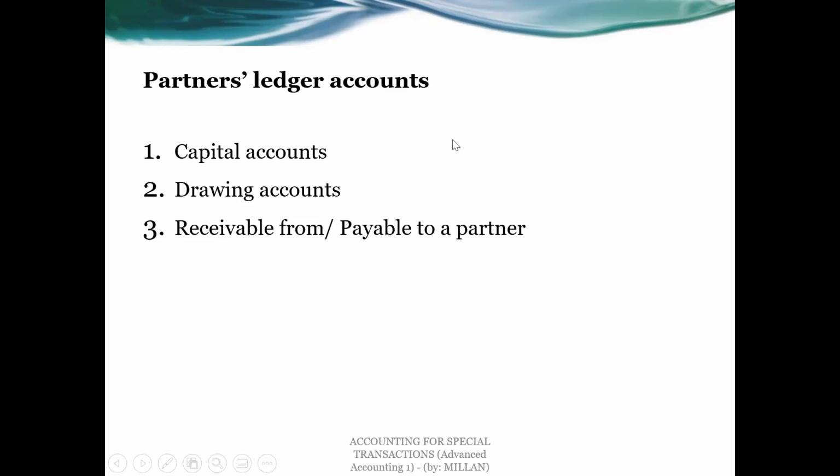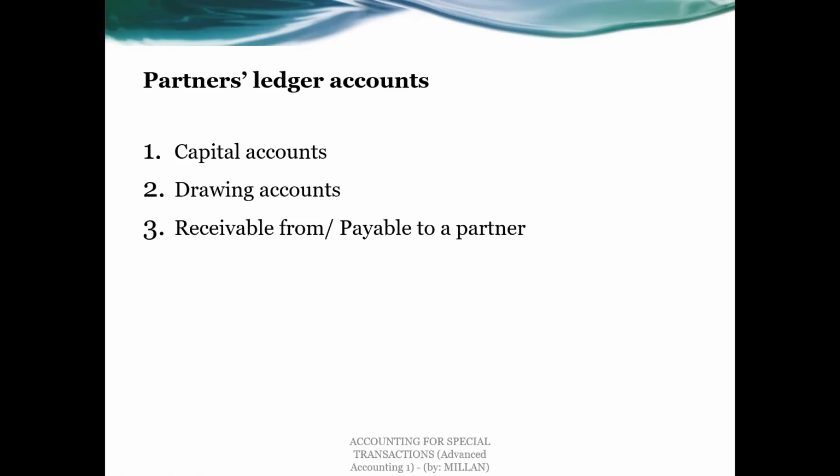On the other hand, you will record payable to a partner, where in this case, the debtor is the partnership, the creditor is the partner. Because there are instances wherein the partnership will need cash, but the partner will not have the intention to put in additional capital.